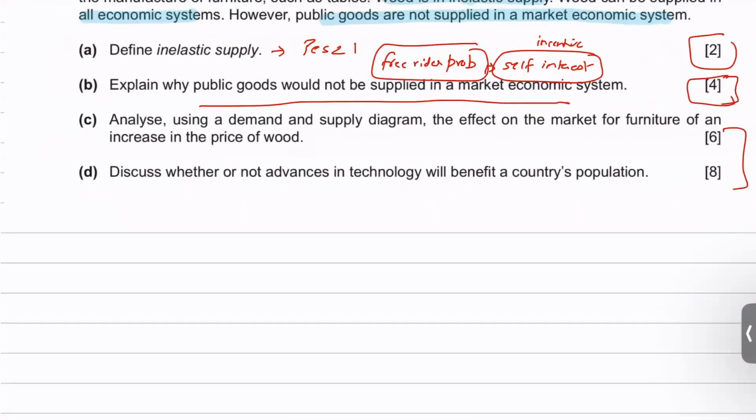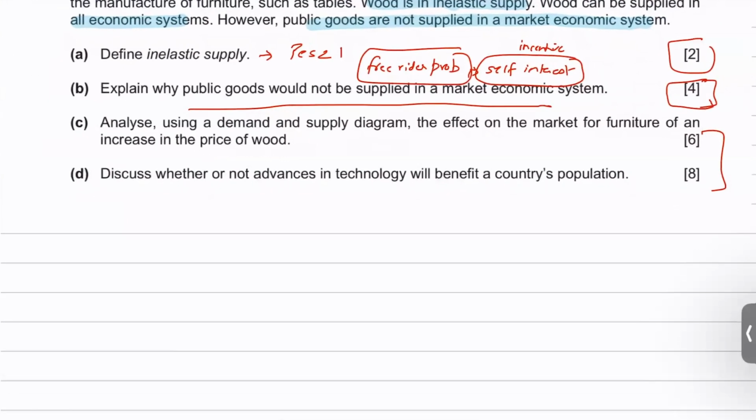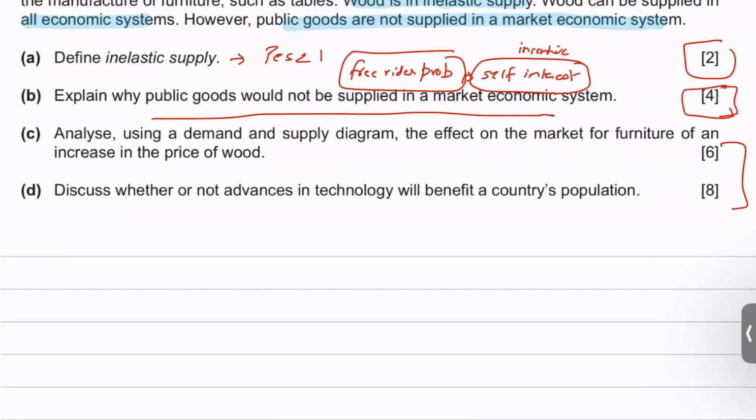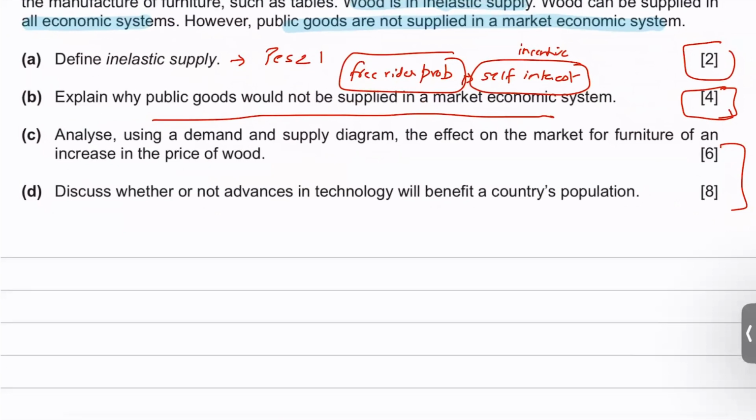So for a 4-mark answer, you need to briefly describe why public goods are not provided. The keyword is that public goods are non-excludable and non-rivalrous, and people are not ready to pay for it because you can't stop people from consuming it, right? And at the same time, you can't charge additional consumers for consuming public goods.